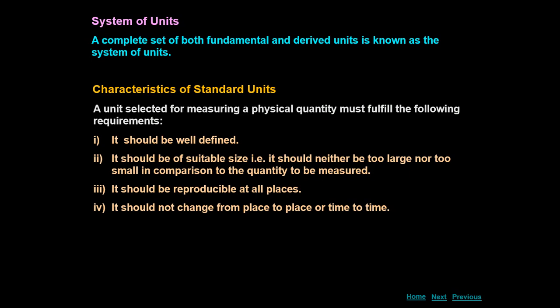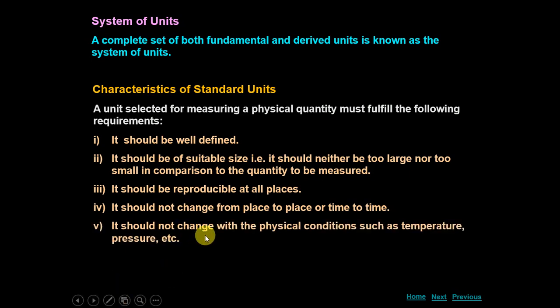So the units which are remaining constant, which are not changing from place to place or time to time, they are the standard units. Next is, it should not change with the physical conditions such as temperature, pressure, etc. Very important point again. It means the standard unit should remain constant. We should not define that this is my 1 meter of summers and this is the 1 meter of winters. It should remain constant. 1 meter will remain 1 meter whether it is the extreme winters or extreme summers.